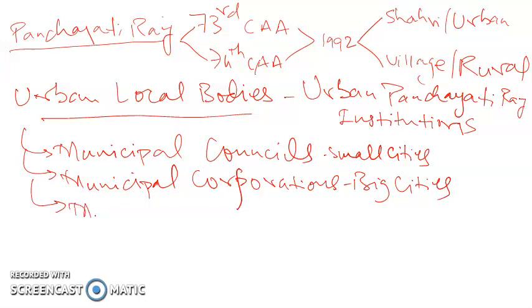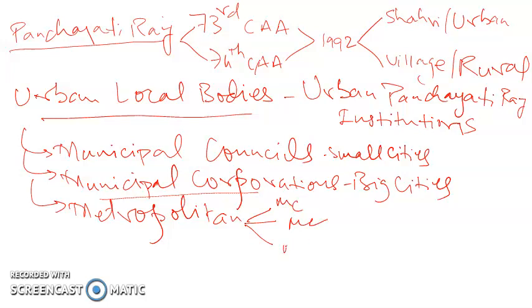Then there are metropolitan cities. These metropolitan are not a single municipal corporation. These are a combination of different municipal corporations or municipal councils, and they make up metropolitan cities, which are also called mega cities.